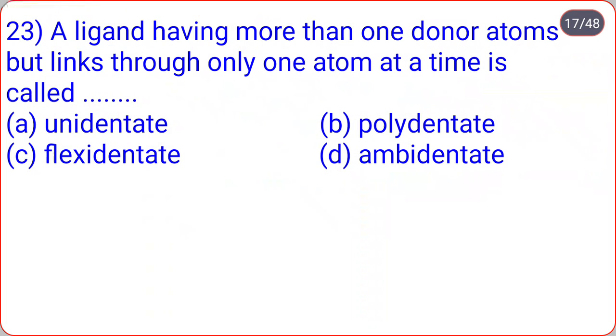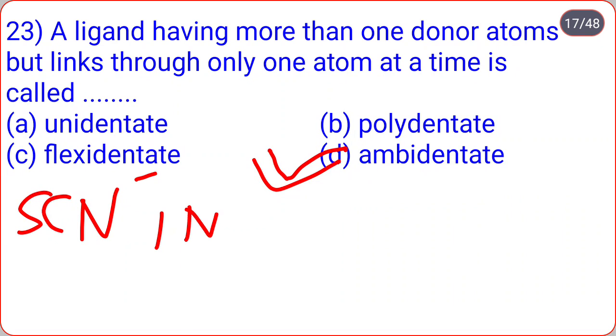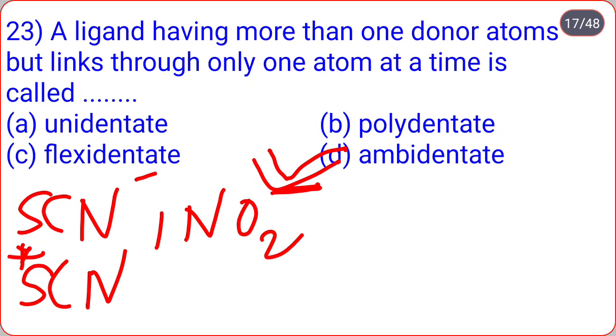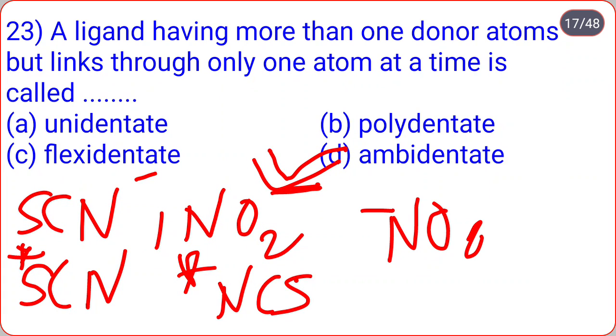Then next, a ligand having more than one donor atom but linking through only one atom at a time is called dot dot: unidentate, polydentate, flexidentate, ambidentate. So such type of ligand is known as the ambidentate. For example, SCN minus, NO2 minus, etc. SCN may be linked through sulfur or through nitrogen, NO2 linked through nitrogen or maybe oxygen.